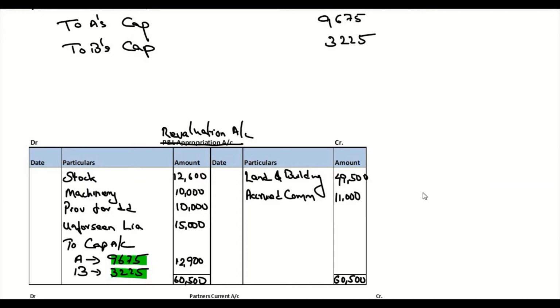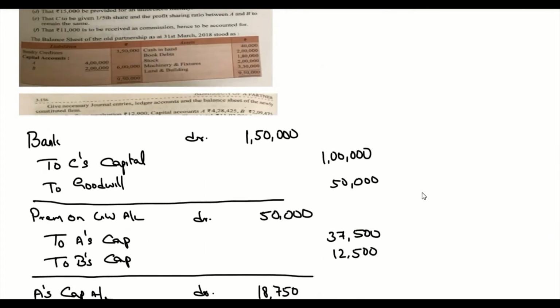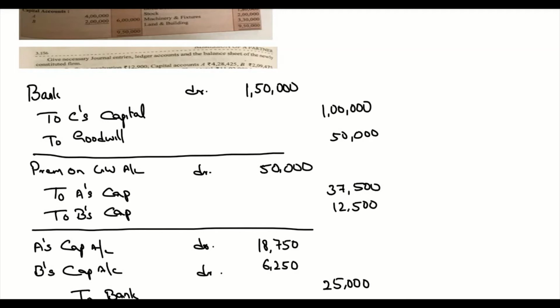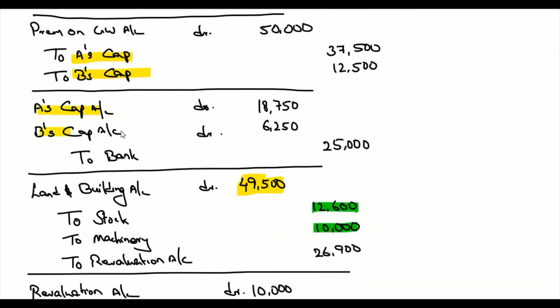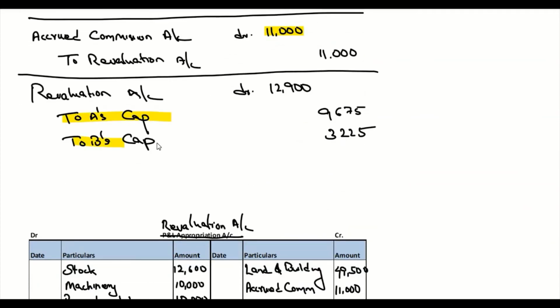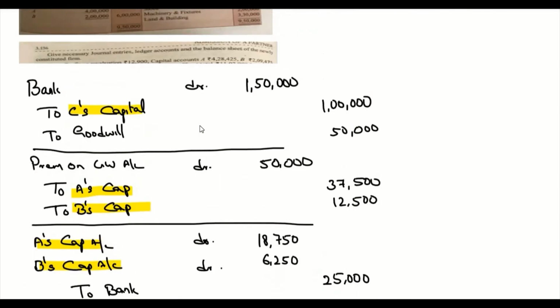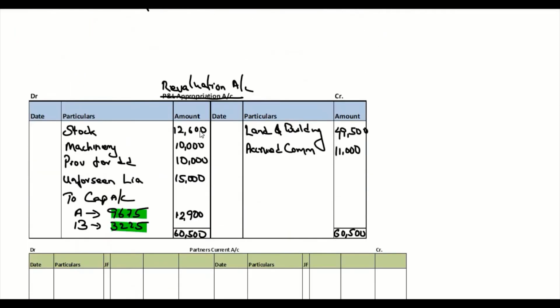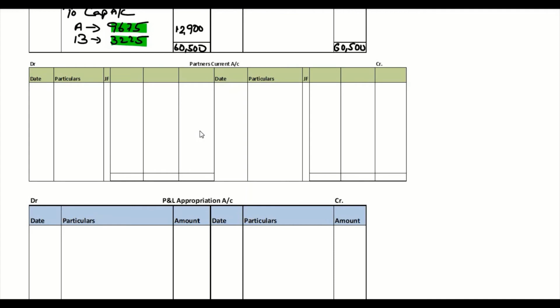Now we have to prepare partners capital account. So we need to see in the journal where all partners capital is impacted. So we have C's capital 1 lakh and goodwill 50,000. So we have a capital account mentioned here. We have A's capital and B's capital mentioned here. And we have again A's capital and B's capital mentioned here. So these are, again on revaluation account, we have A's capital and B's capital. So wherever the capital account is mentioned, we have to post it to the ledger. So here there is partners capital account, partners A, B, C.